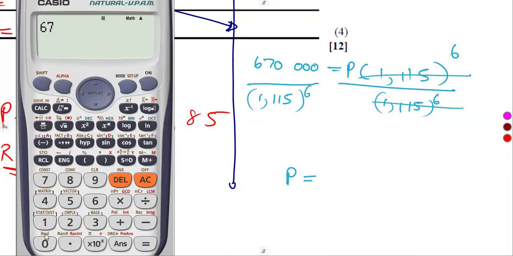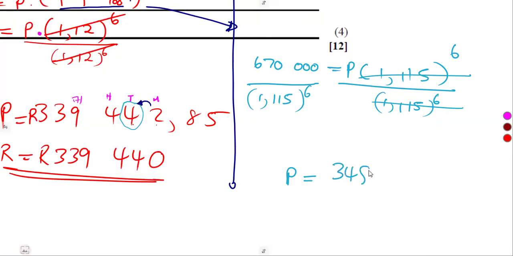670,000 is the whole value that we have divided. So it is just like that, guys: 670,000 over 1.115 to the exponent of 6. As you can see, our answers are a little bit different. It was going to be 348,678.84.